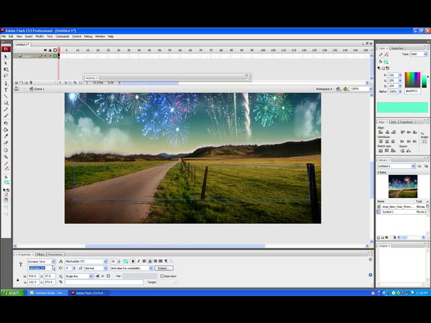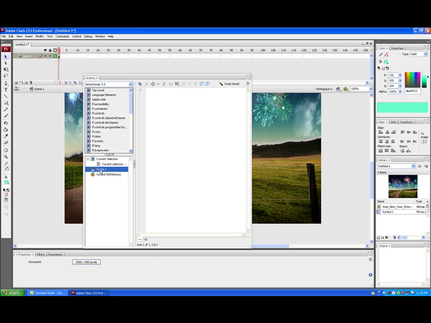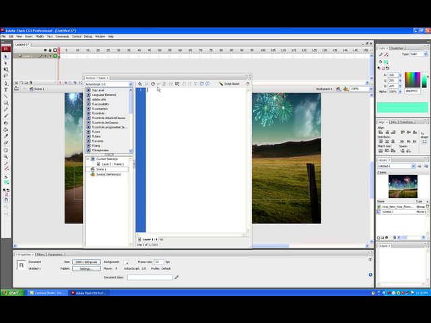Now, we are ready to go to the ActionScript panel and type some code. We're going to open the script panel by pressing F9 on the keyboard. Go to Scene 1 and we're going to type the actions. First, we make an instance of the Timer class and name it TimerClock. var TimerClock equals new Timer.